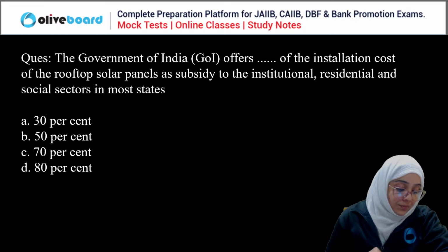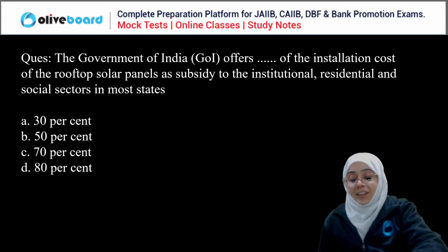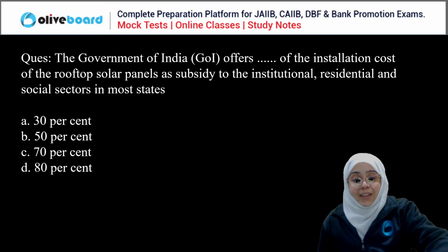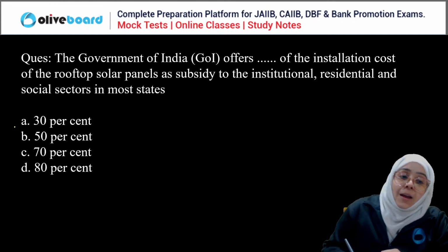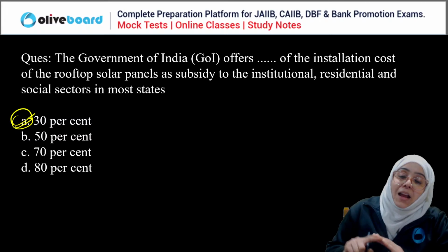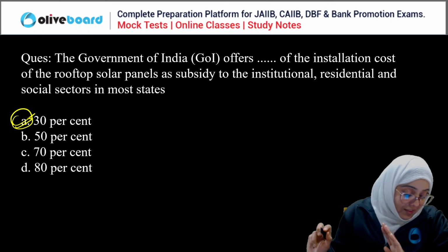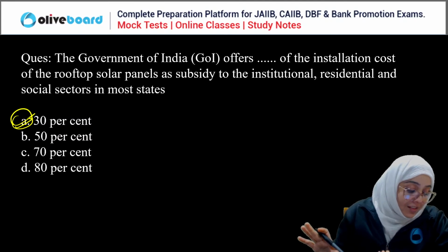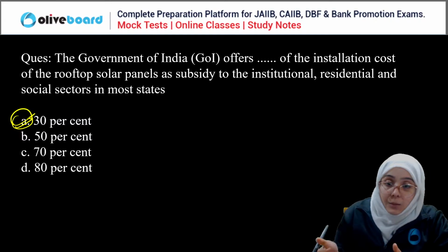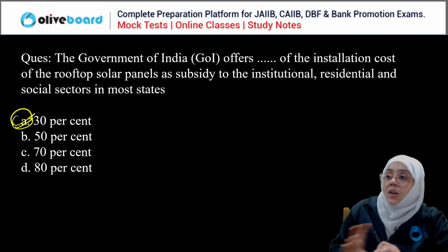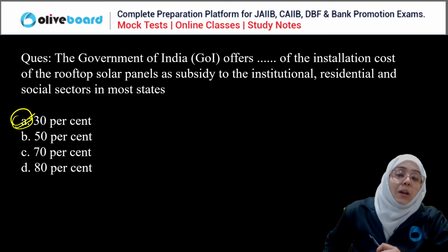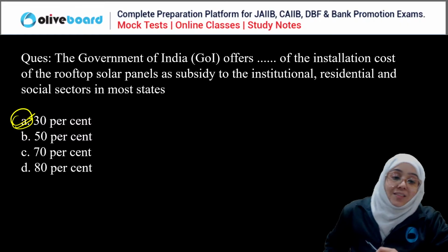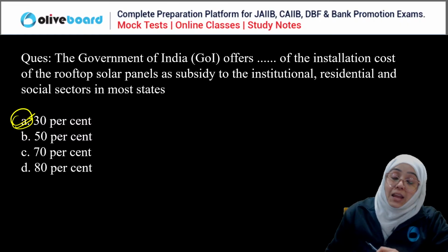So the subsidy is given for how much percent? The normal subsidy is 30%. But in some cases, it can be extended to 70%. But in all circumstances it is not 70%, it is 30%. 30% of the installation cost is the normal subsidy given to set up the rooftop solar panel. In some exclusive cases, it is 70%. So you have to take A.